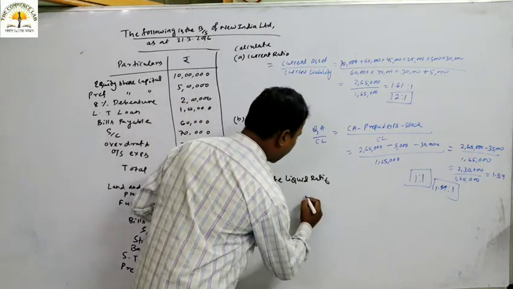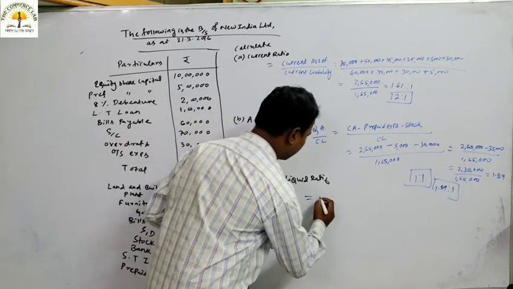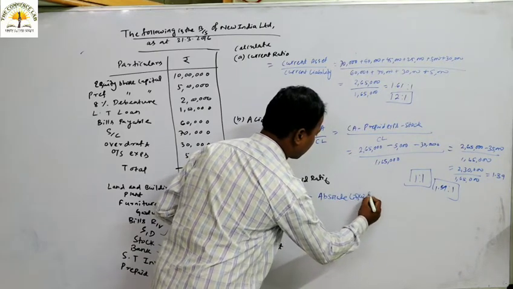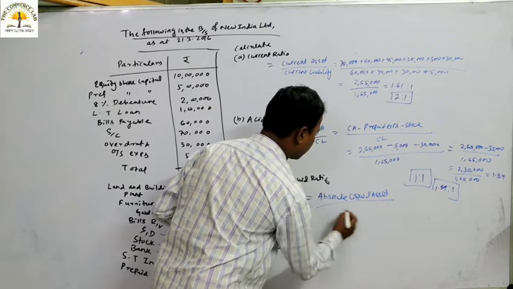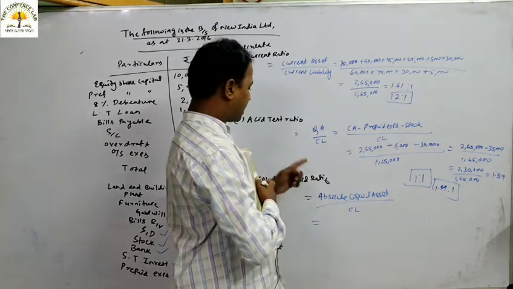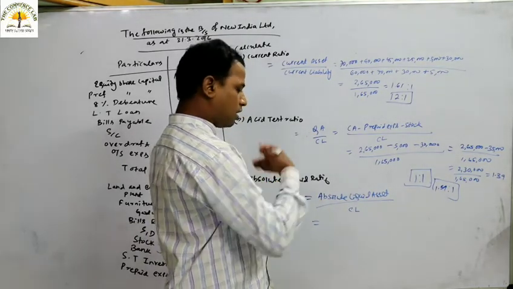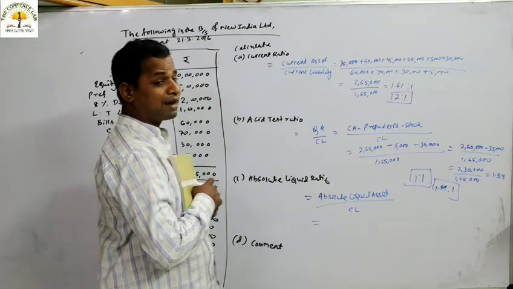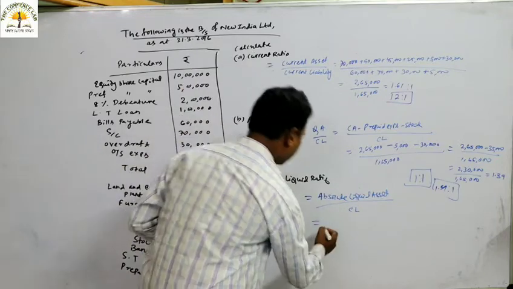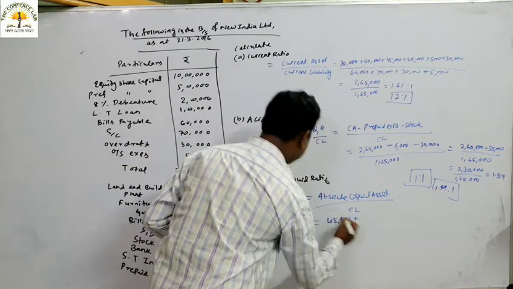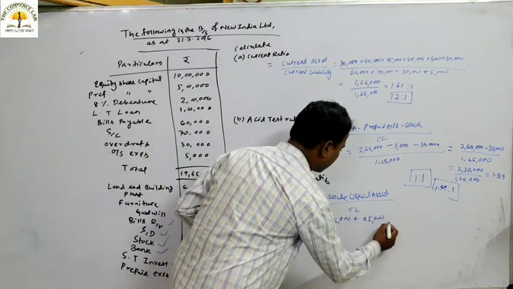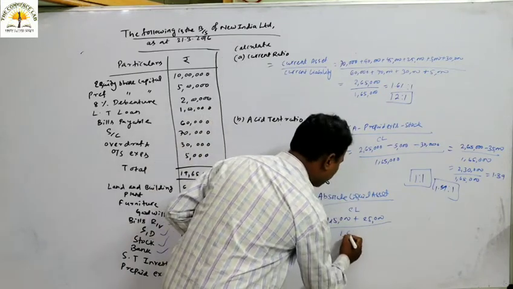Thereafter, we have to calculate the absolute liquid ratio. It can be calculated by the formula absolute liquid asset divided by current liability. What comes under absolute liquid asset? The cash and bank balance, and also short term investment or short term marketable securities. Cash at bank is 45,000, and the short term investment is around 25,000. And the current liability we already calculated, that is 1,65,000.